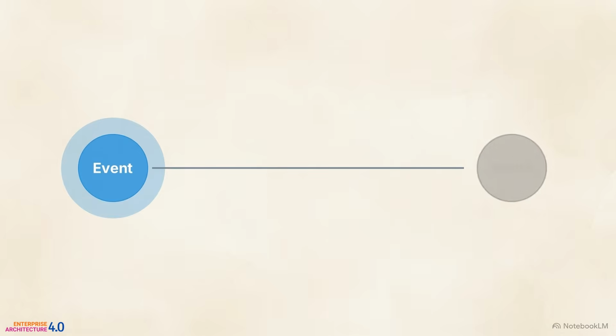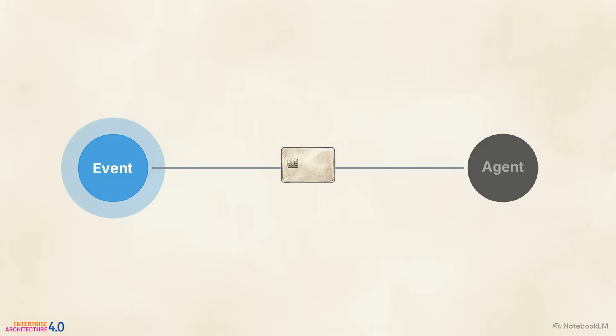The sequence begins on the far left. This illuminated event node acts as the formal trigger. Nothing begins without a recognized, declared occurrence. The system captures the raw signal, classifying it against known event types. Then, the runtime routes the event to a specific agent class, represented by this grayed-out agent node. The selected agent remains dormant, possessing zero computational freedom.